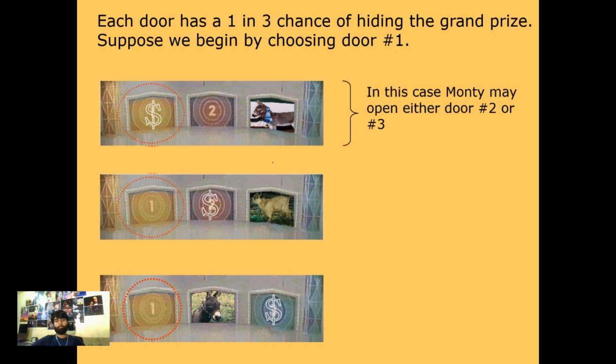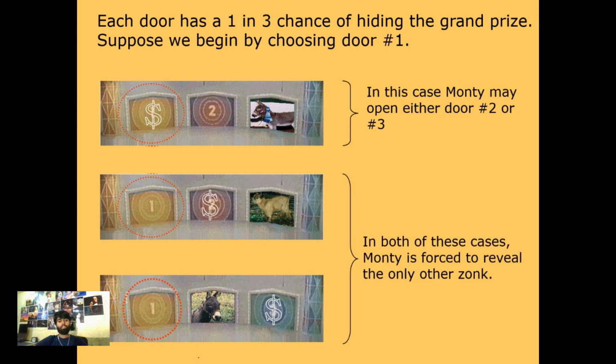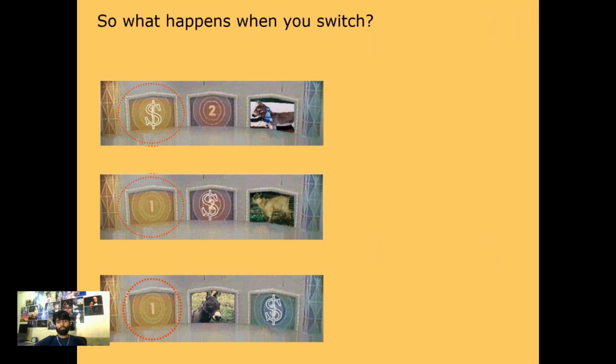In the first case, Monty may open either the second or the third door, because the prize is behind the first door only, and the second and third doors both have zonks. In the other two cases, Monty doesn't have a choice. He has to open the third door in one case and the second door in the other, because he cannot open the door with the prize, so he shows the zonk only.